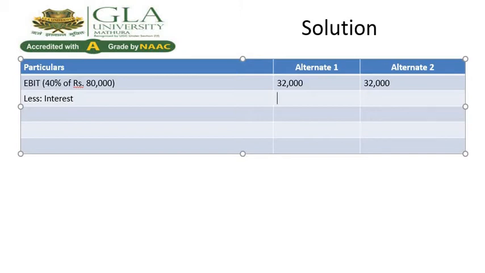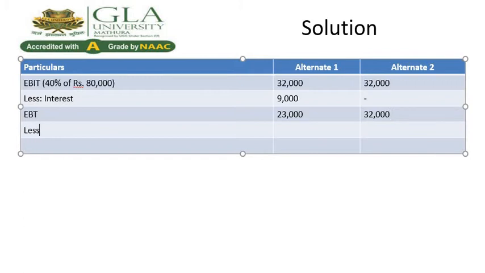That is 9,000 rupees. In a second situation, there is no debt. After that, earning before tax. In case of first situation, 23,000 rupees. In case of second situation, that is 32,000 rupees.